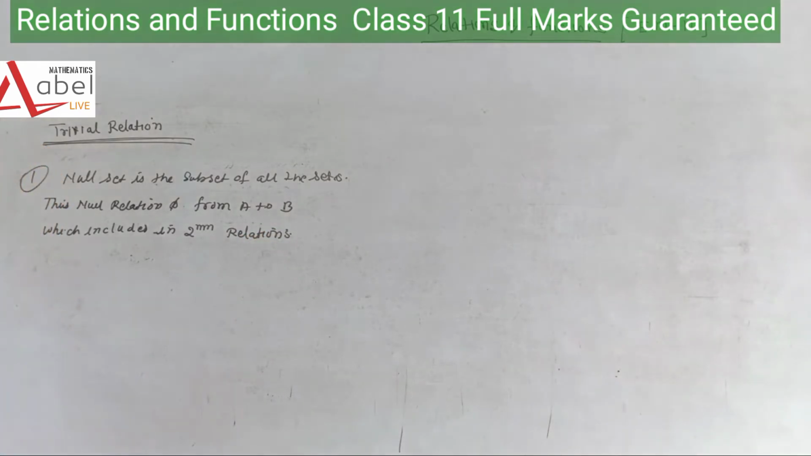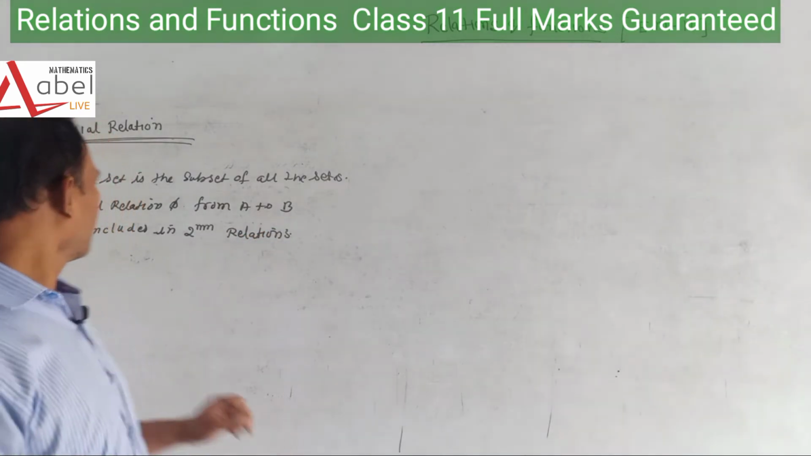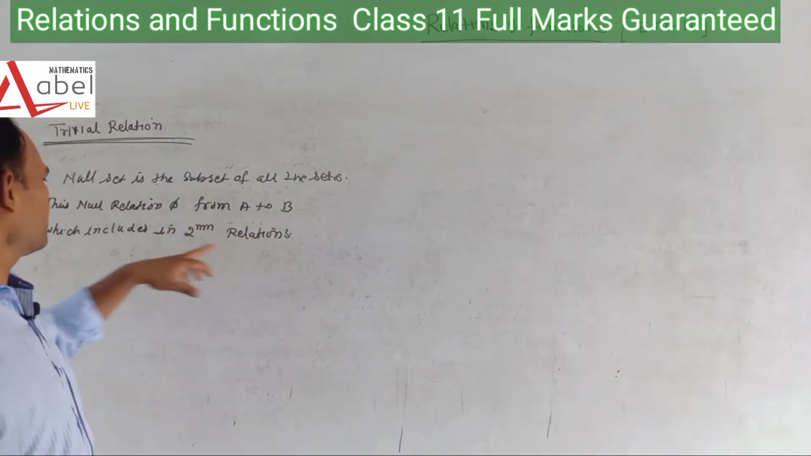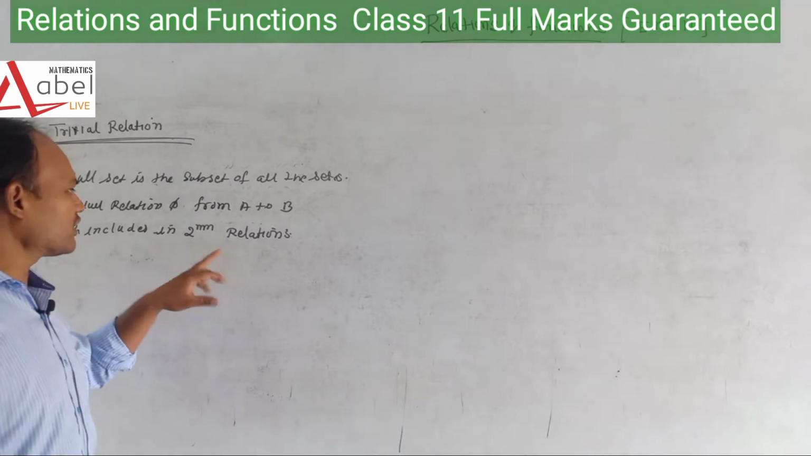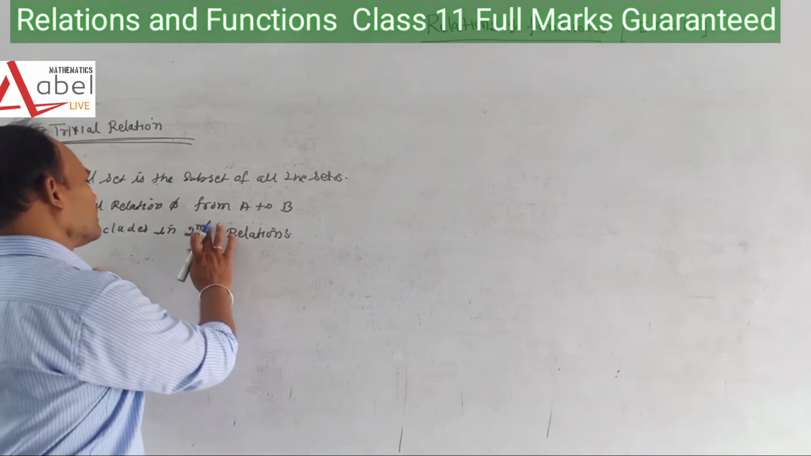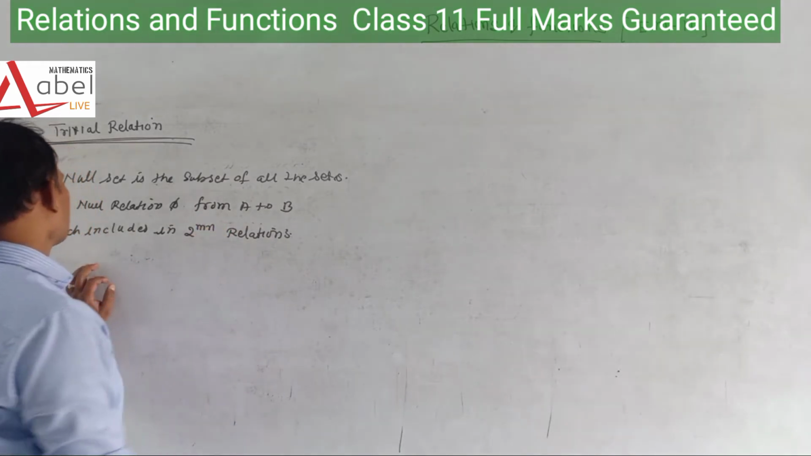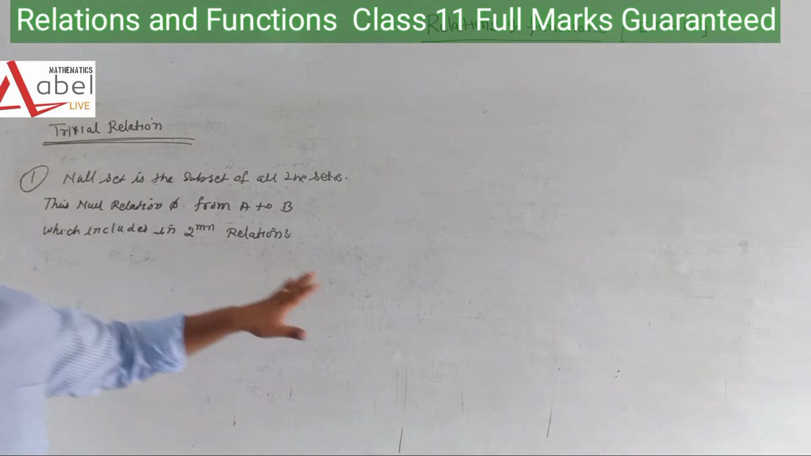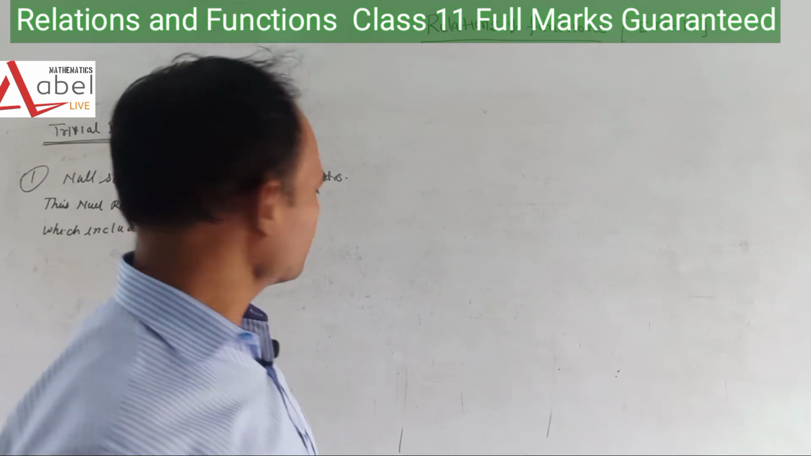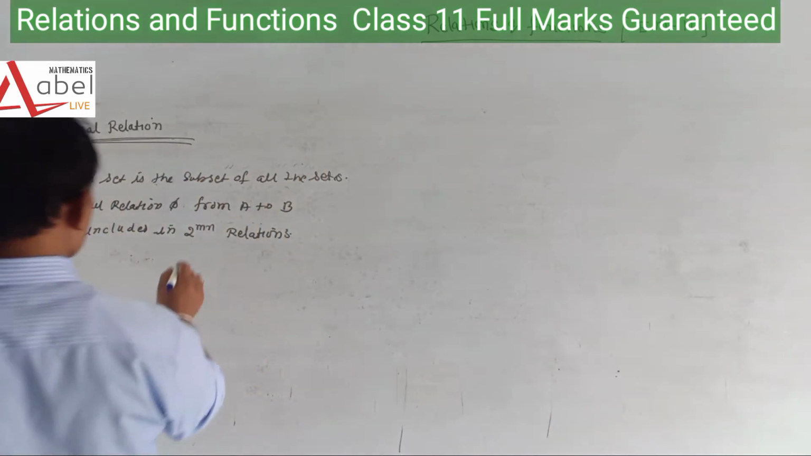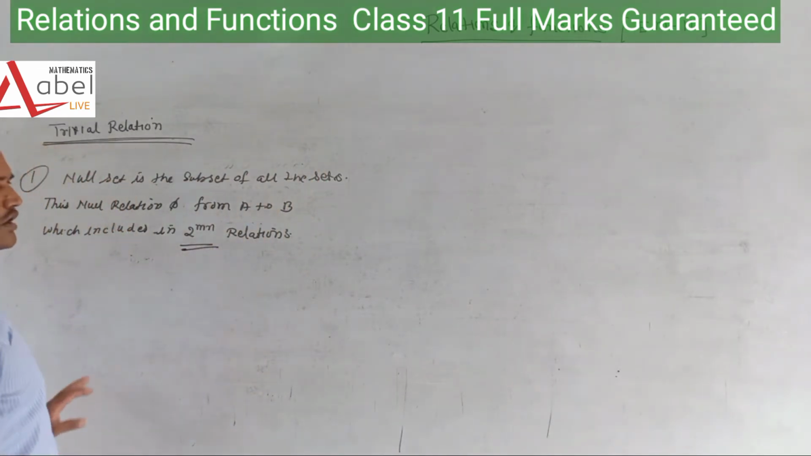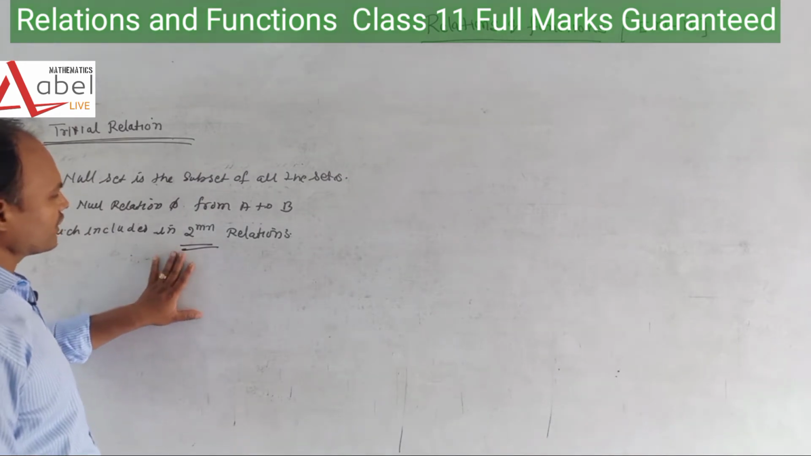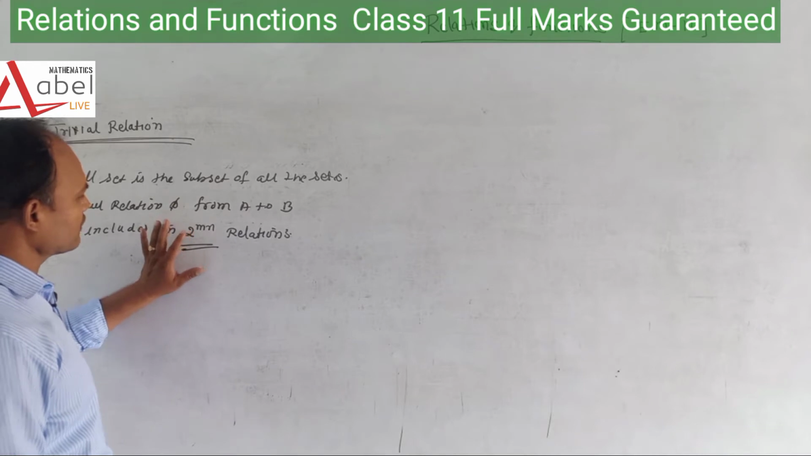Always remember that the null set is the subset of all the sets, and of the number of sets, thus the relation phi from A to B includes 2 to the power mn relations. So always remember this is the number of relations, denoted by 2 to the power mn. This is very important: suppose there are two sets, then we have to know how we can find the number of relations. Your formula is 2 to the power mn.